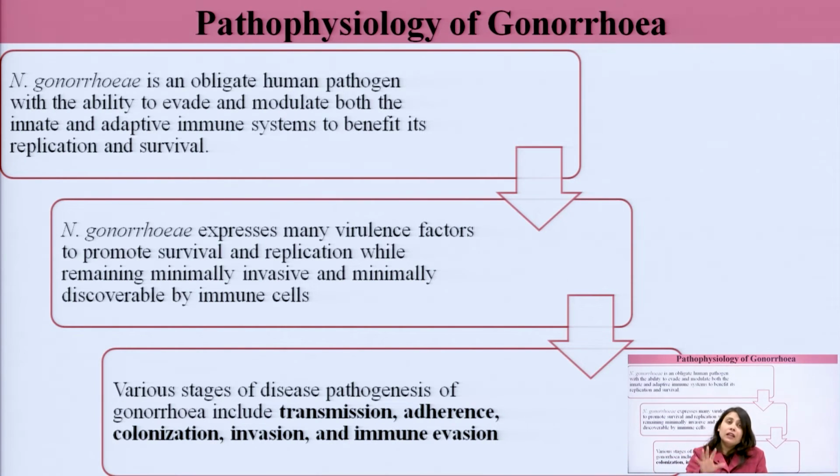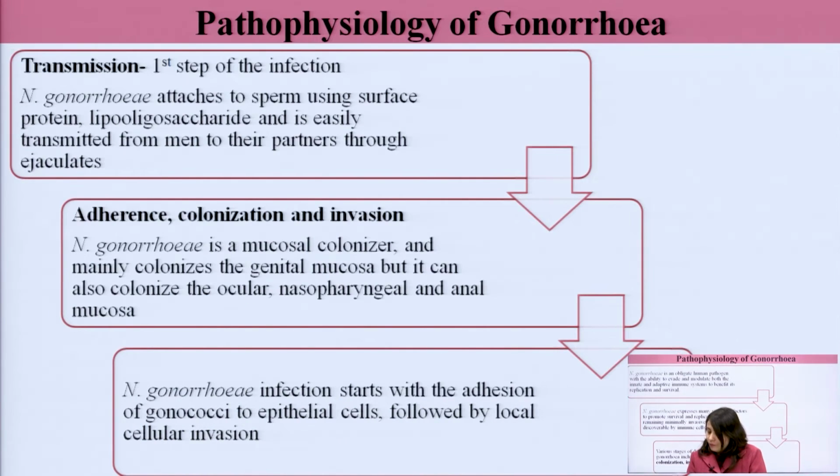It remains hidden, minimally discoverable, from the host immune system, both innate and adaptive, as I discussed. The various stages of disease pathogenesis of gonorrhea include transmission, adherence, colonization, invasion, and immune evasion. We will talk about this in a stepwise manner from here.